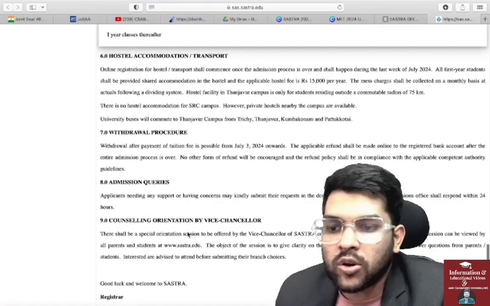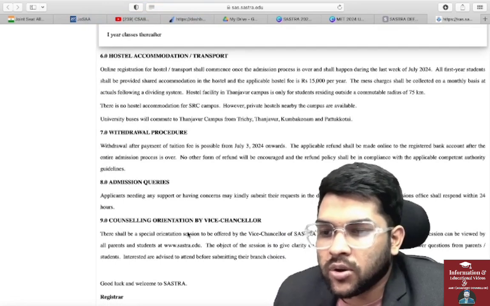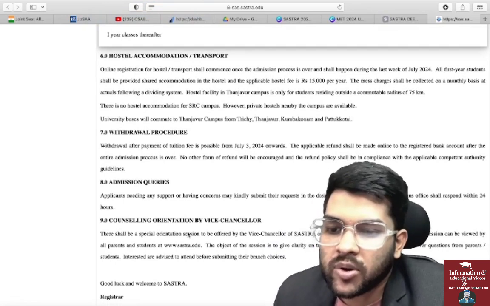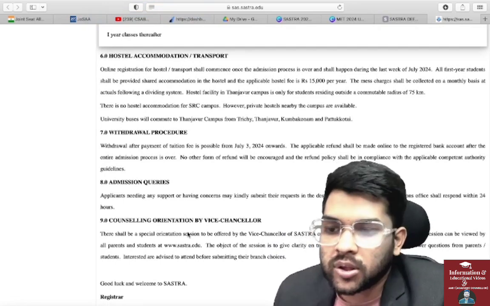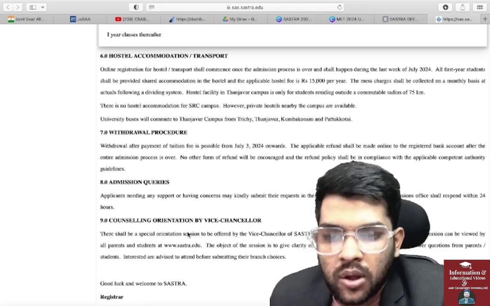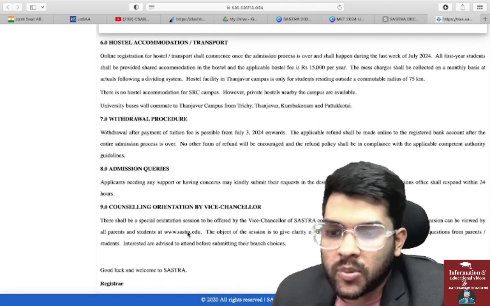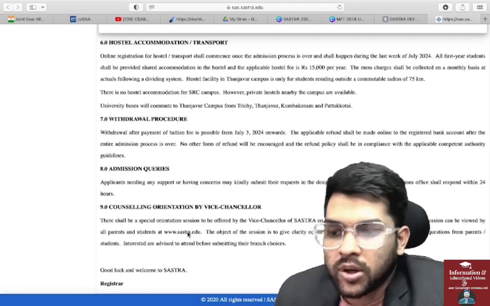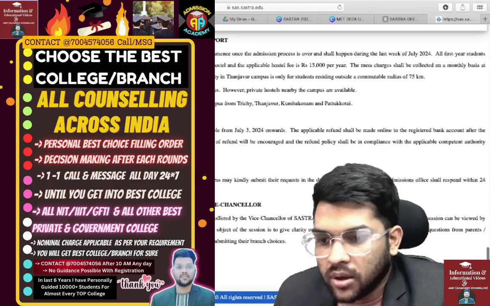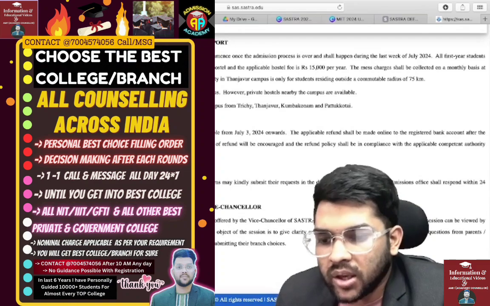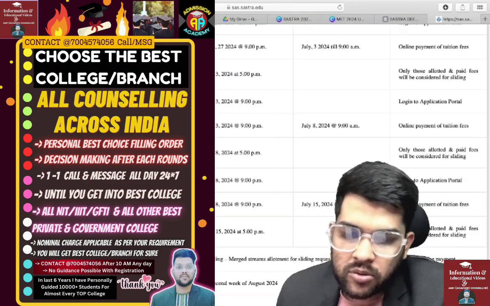And the withdrawal procedure is also available, that is, withdrawal after payment of fees is possible from 3rd of July onwards. After 3rd of July onwards, you will be able to get the refund. And with the guidelines, they will provide you a refund. I will provide you the refund policy also once the counseling starts. And this type of thing is there. So now let me discuss the other thing.